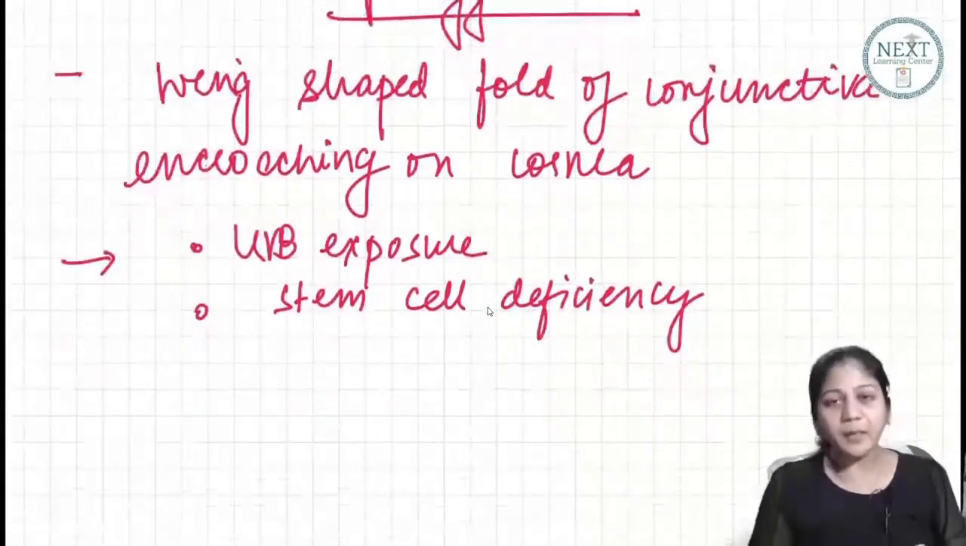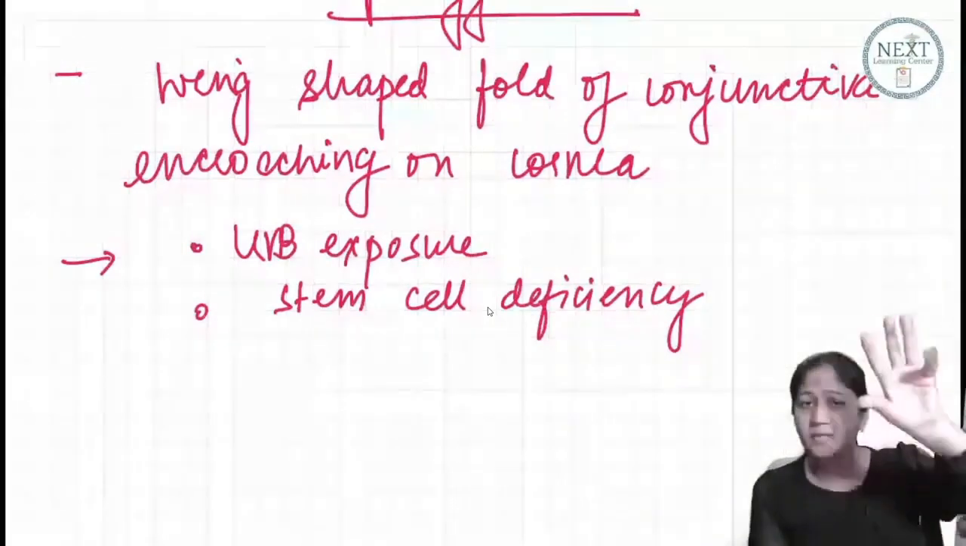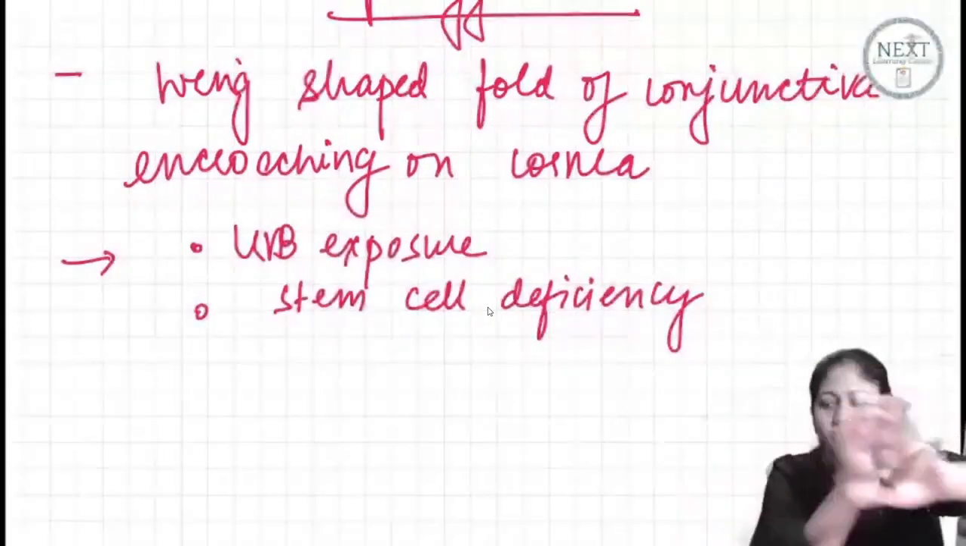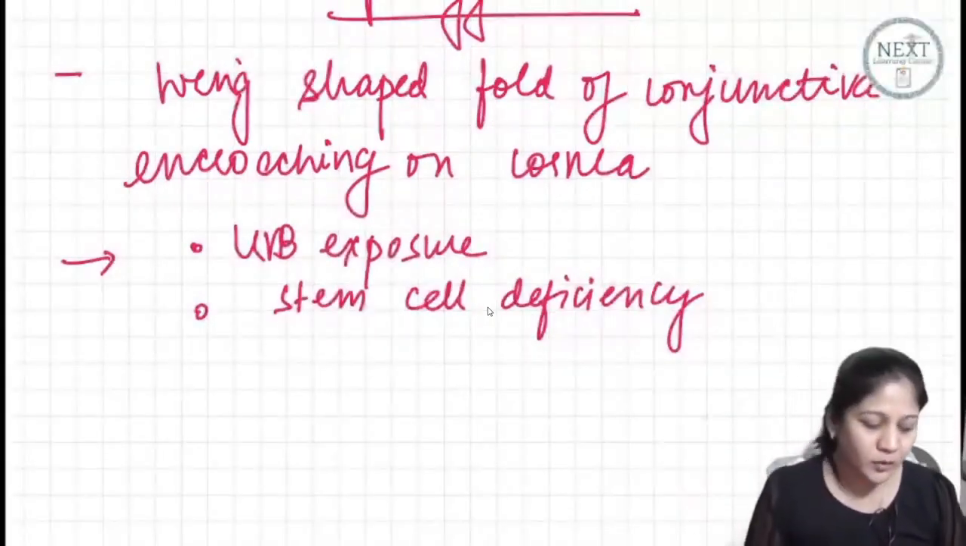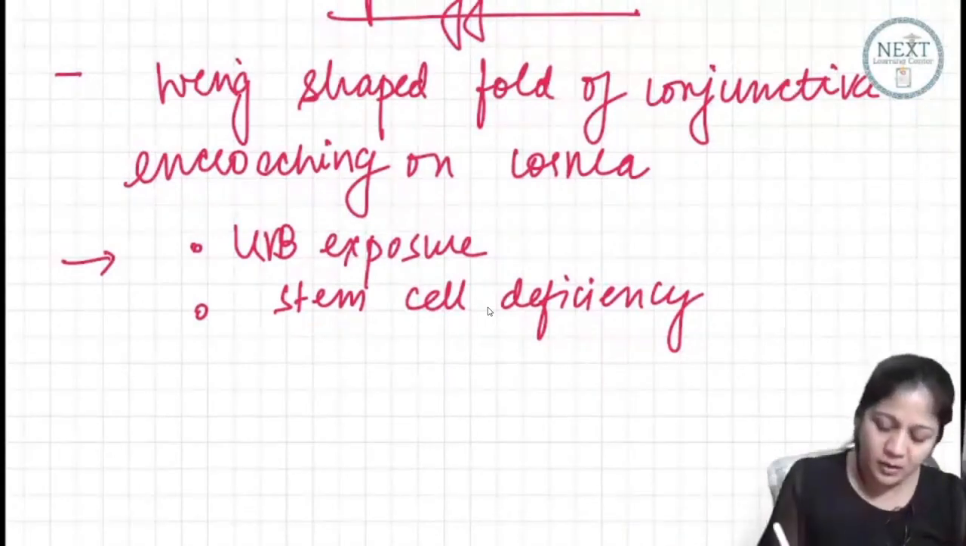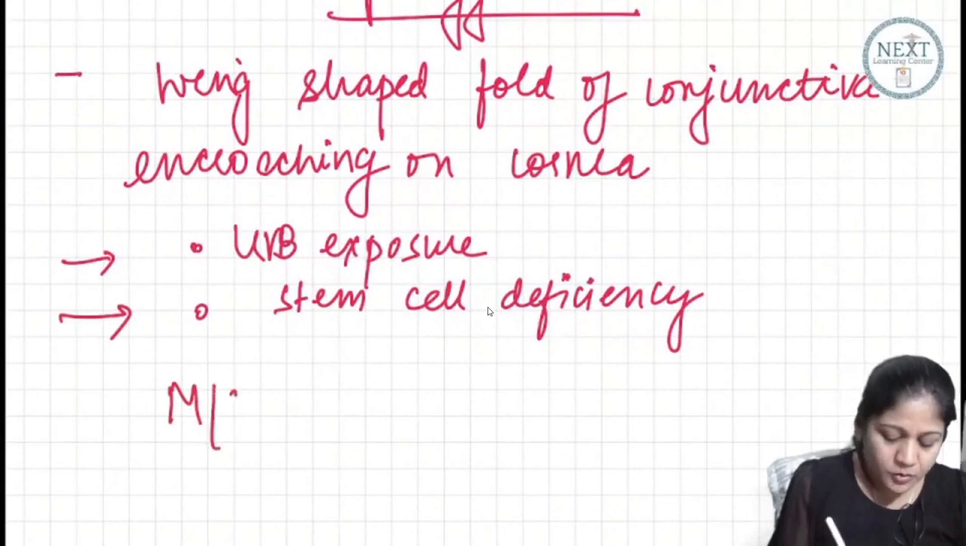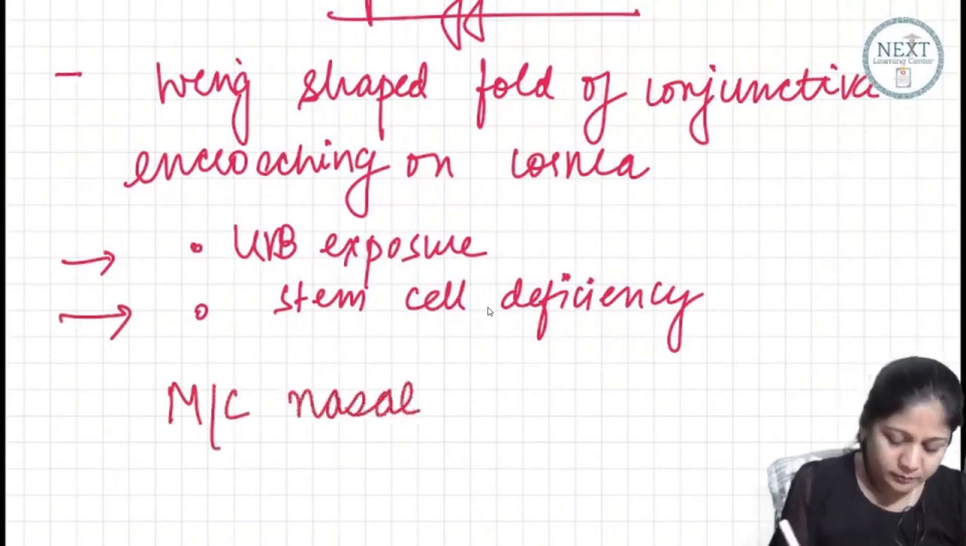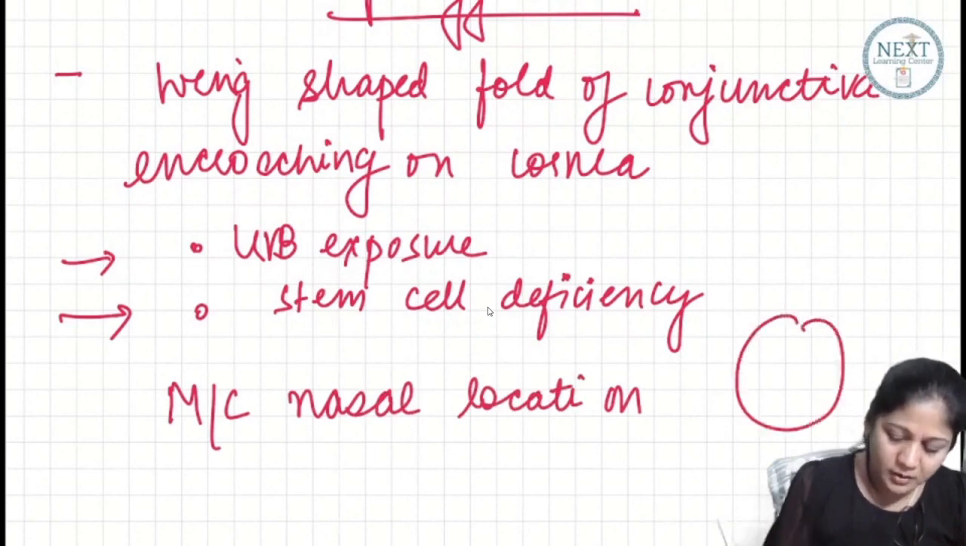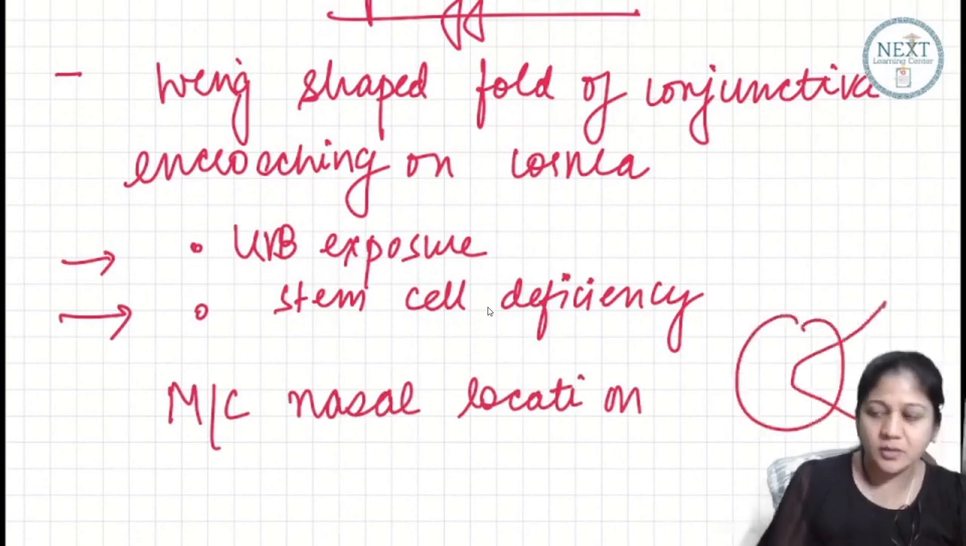Upper part will not become bare because the bulbar conjunctiva is very loose. You can suture it back. Priyam, you can suture it back. It will not be left bare. So this is most commonly nasal in location. If this is the nose, this will be your pterygium.